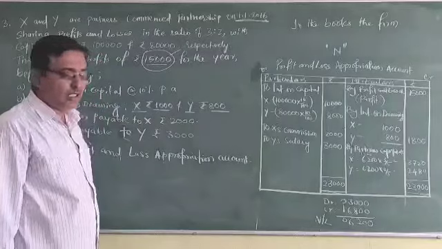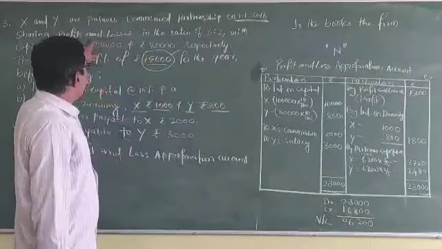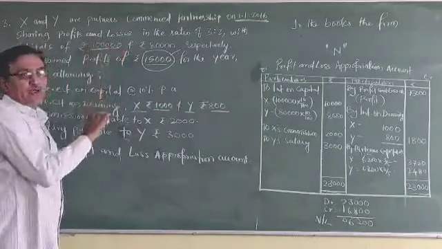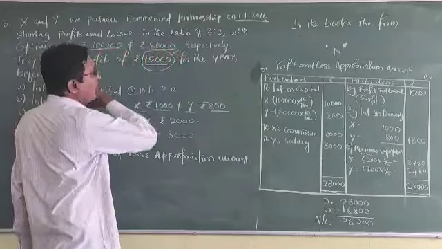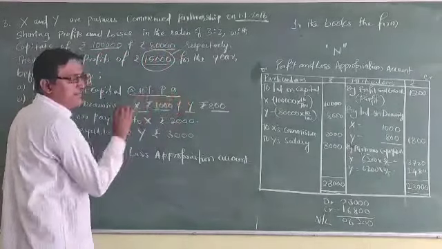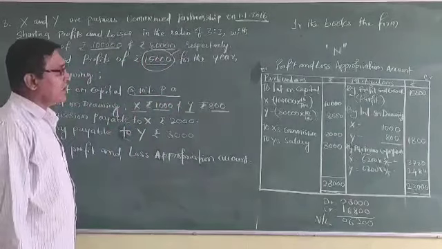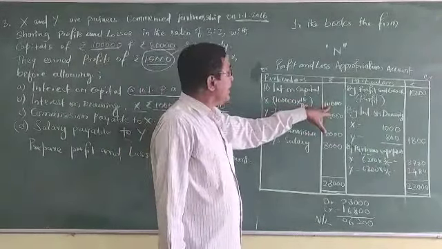These are also income to the business. Coming to interest on capital, 1 lakh contributed by X and 80,000 contributed by Y. The rate of interest is 10% per annum. That we have to calculate here. We will get 10,000.